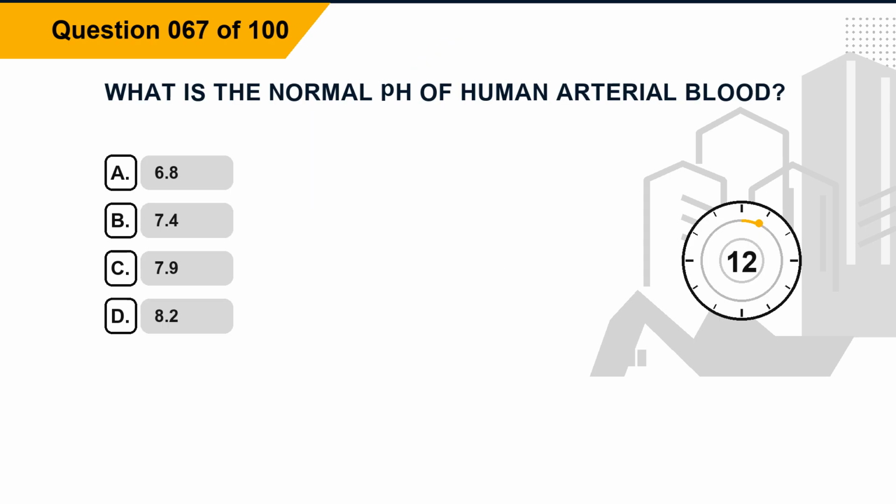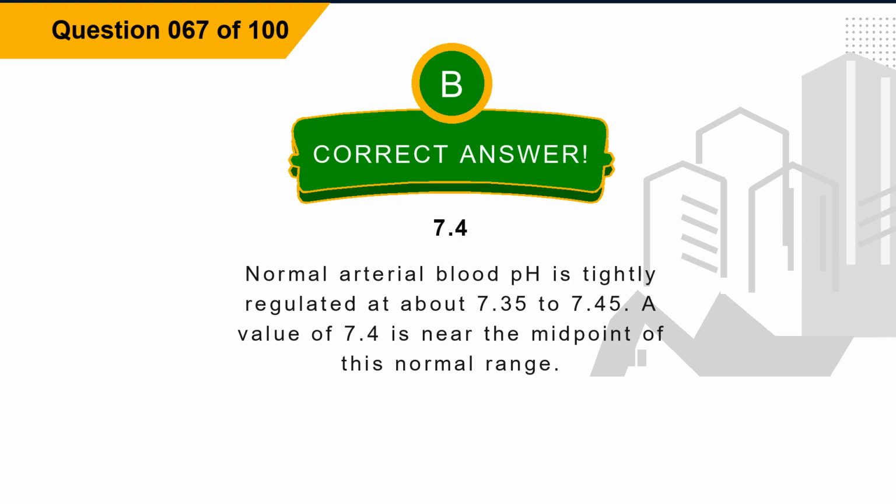Question 67. What is the normal pH of human arterial blood? Option A, 6.8. Option B, 7.4. Option C, 7.9. Option D, 8.2. The correct answer is option B, 7.4. Explanation: normal arterial blood pH is tightly regulated at about 7.35 to 7.45. A value of 7.4 is near the midpoint of this normal range.